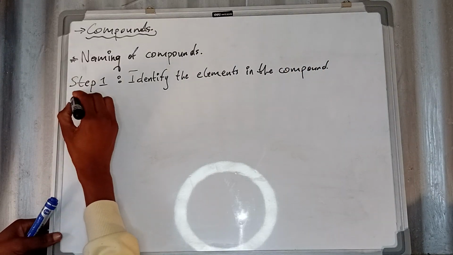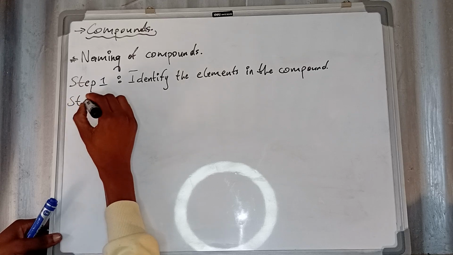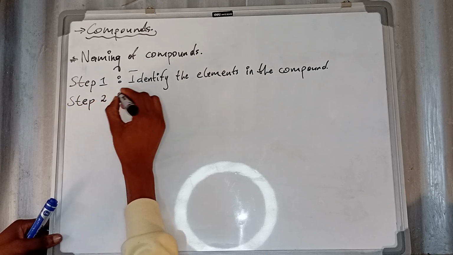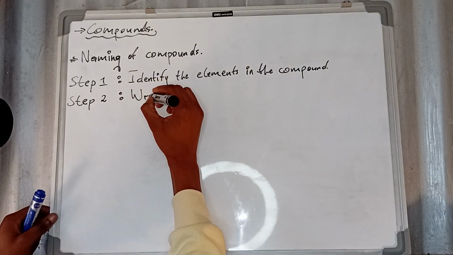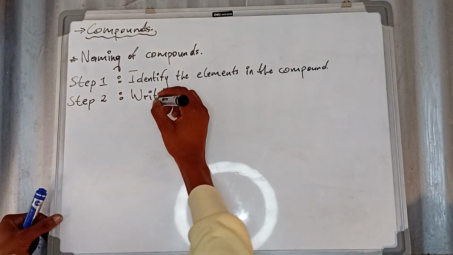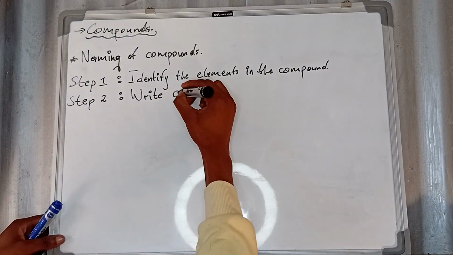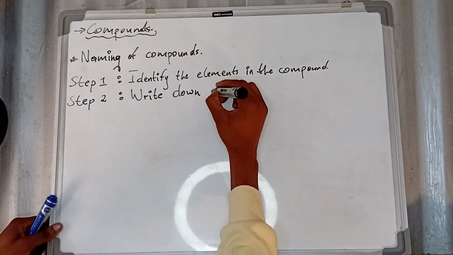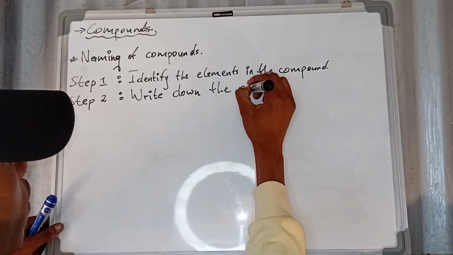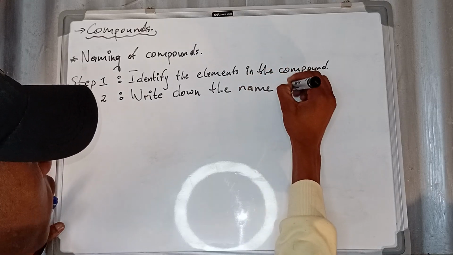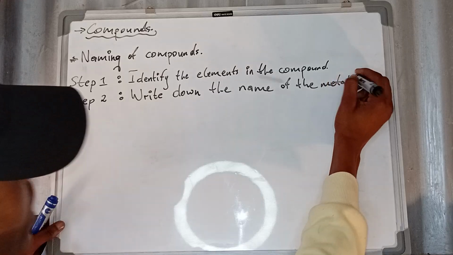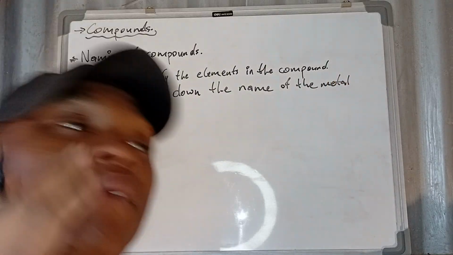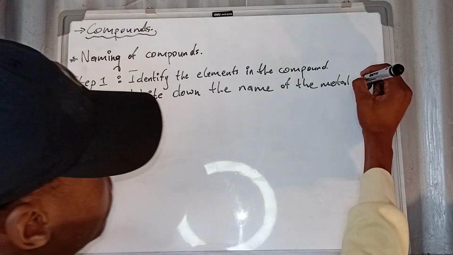Then step number two: write down the name of the metal first, which means the element that is a metal, you must write it first.